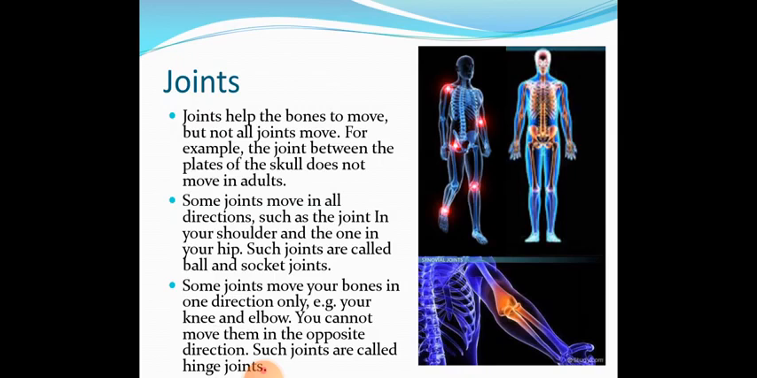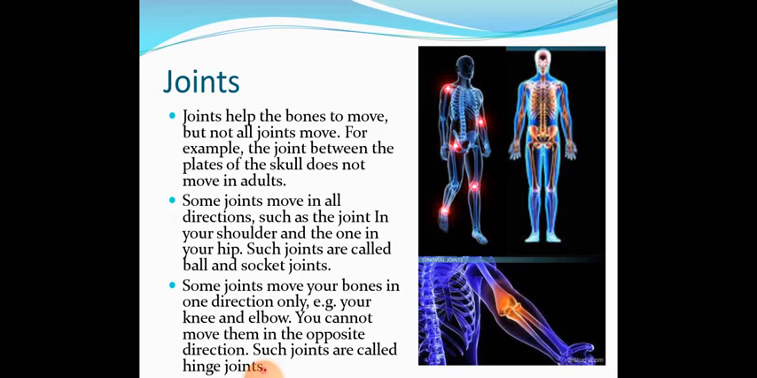So there are two types of joints. One joint which helps the body to move in all directions is called the ball and socket joint. You can see on page 5 the picture of the shoulder joint and the hip joint. These two joints are helping the body to move in all directions. Now if you turn the page and come to page 6, you can see the picture of the elbow joint.